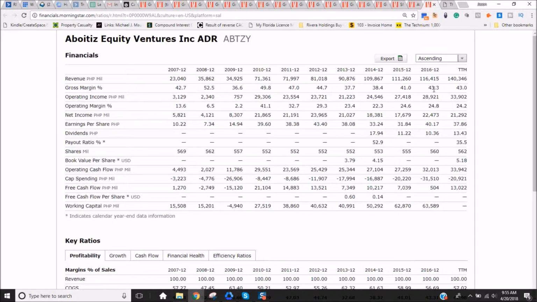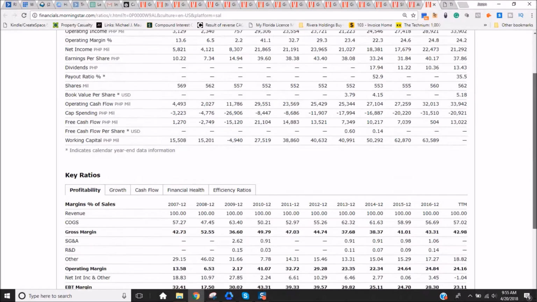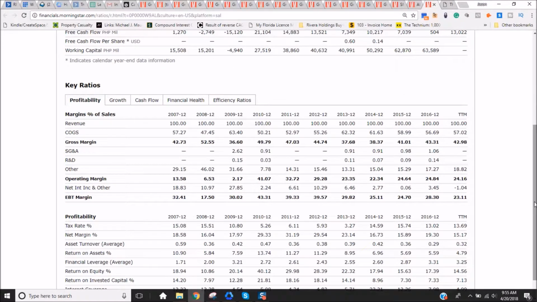If the company passes my kind of preliminary look, which again is operating margin greater than 10% on a regular basis, share count has stayed roughly the same, and again I'll go over this in more detail in the preliminary analysis video in the next session, but I just do a quick look here. They produce a ton of free cash flow, which is great. We look for free cash flow. Operating margin again is fantastic.